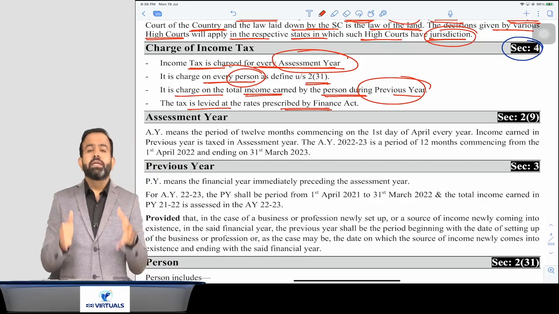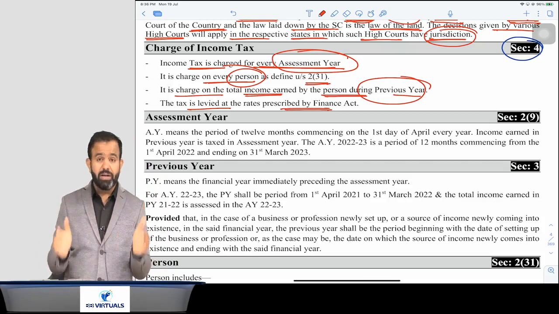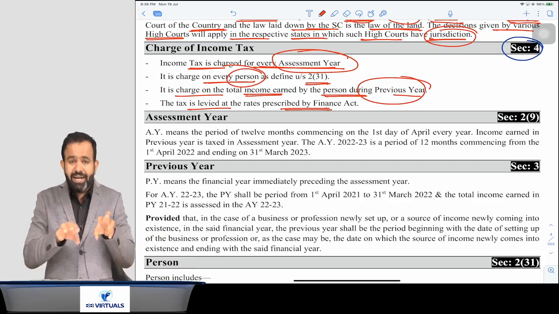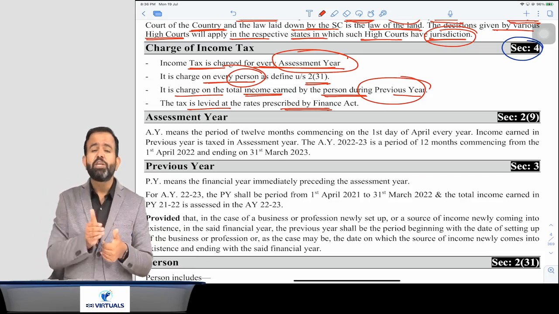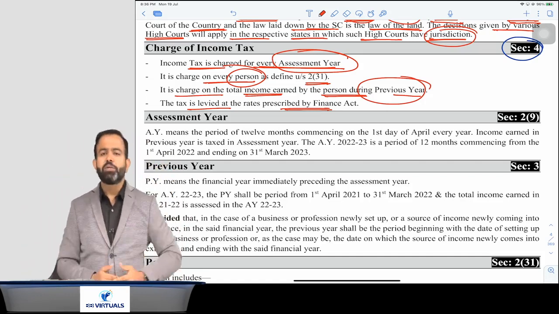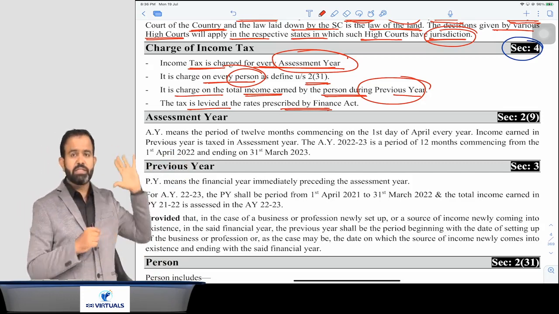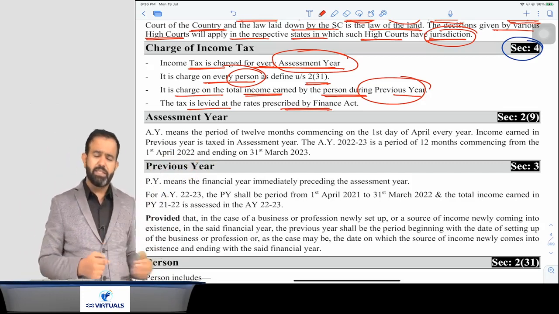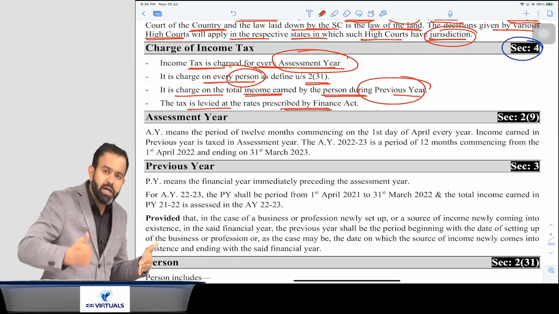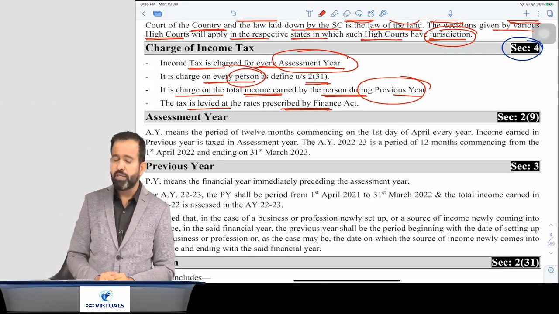Previous year means the year in which you earn the income. Today I am teaching you, so I am earning income in the previous year 21-22. So 21-22 is my previous year, and assessment year will be 22-23. Assessment year means the year in which you will pay the tax, that is the next year. So previous year is the year in which you earn the income, and assessment year is the year in which you will pay the taxes.